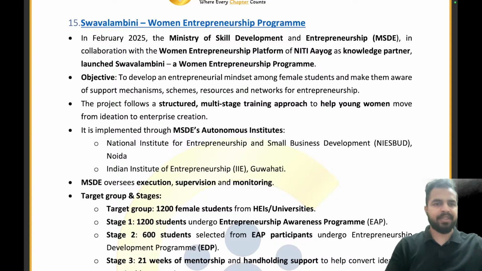So my dear friends, let's start Swavlambini Women Entrepreneurship Program. In February 2025, the Ministry of Skill Development and Entrepreneurship, in collaboration with the Women Entrepreneurship Platform of the Niti Aayog as a knowledge partner, launched Swavlambini, a women entrepreneurship program.